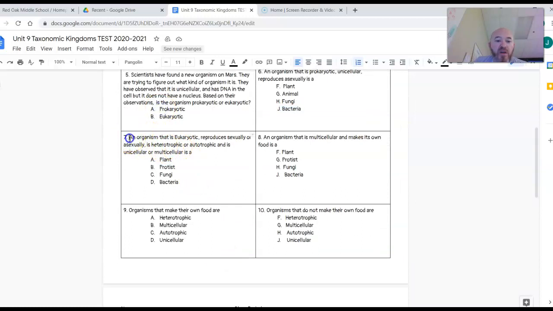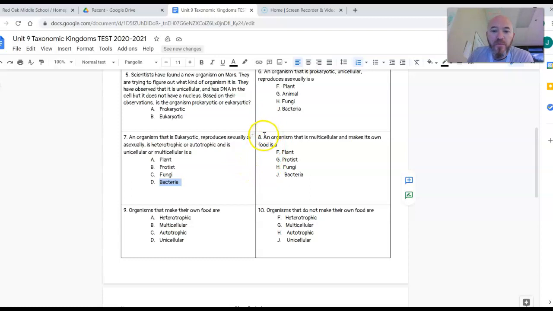Number 7, an organism that is eukaryotic, reproduces asexually or sexually, both ways, is heterotrophic or autotrophic, and is unicellular or multicellular is what? The organism I just described, is it a plant, a protist, fungi, or bacteria? What did we just describe here?